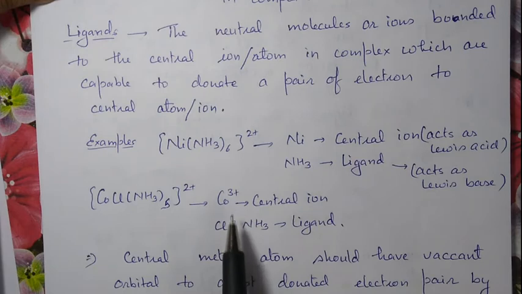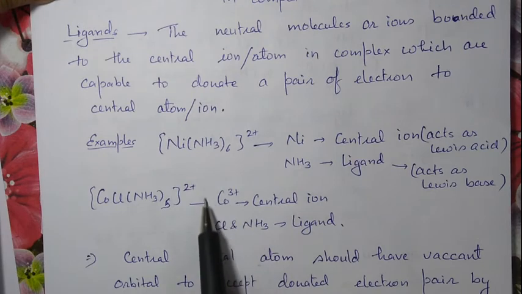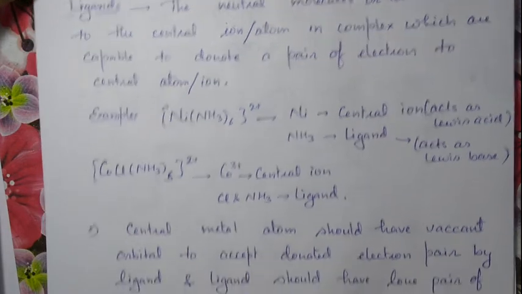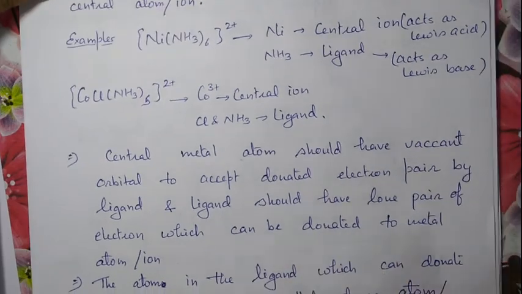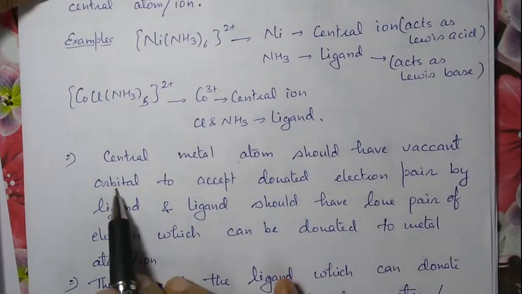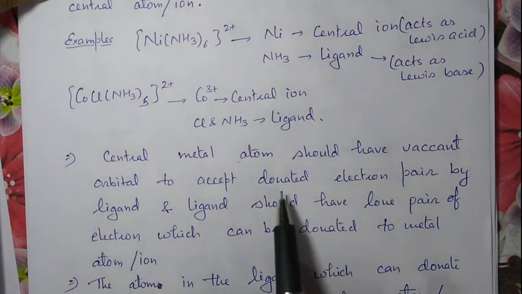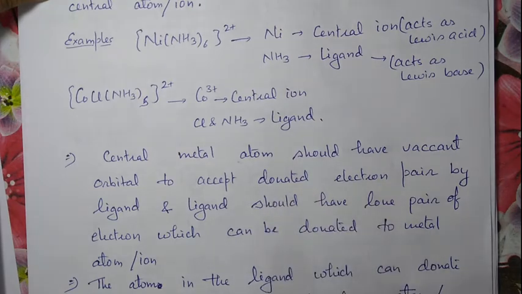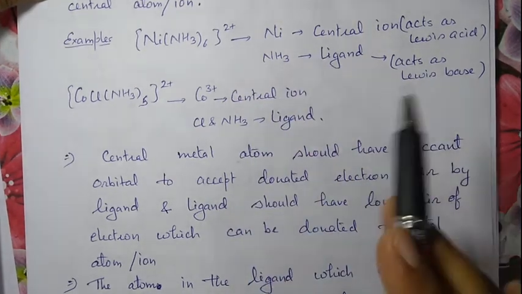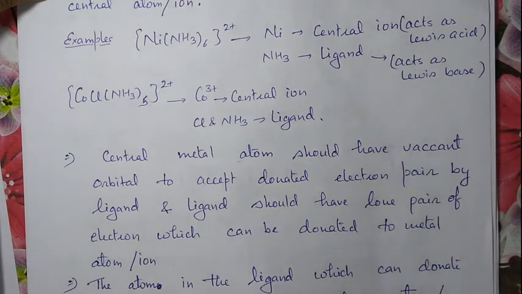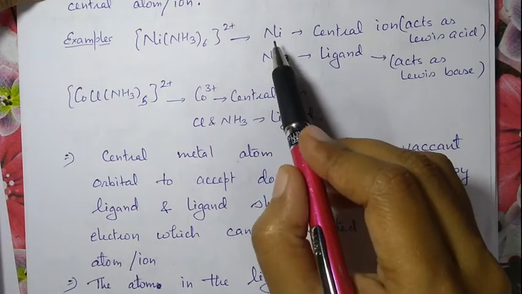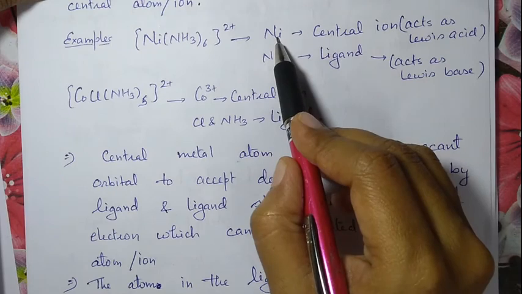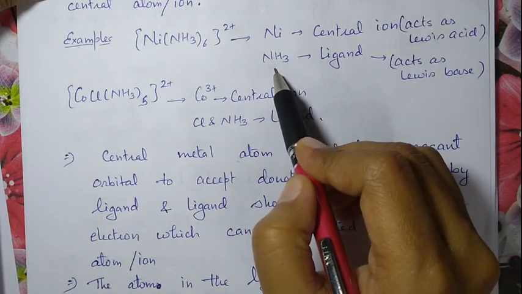They can donate, and this central metal ion can accept. The central metal ion or atom should have a vacant orbital to accept the donated electron pair by the ligand, and the ligand should have a lone pair to donate. Both should have the capability to accept as well as to donate electron pair.